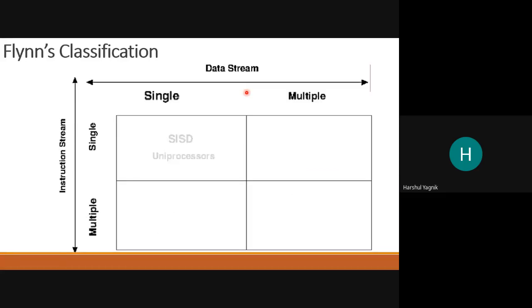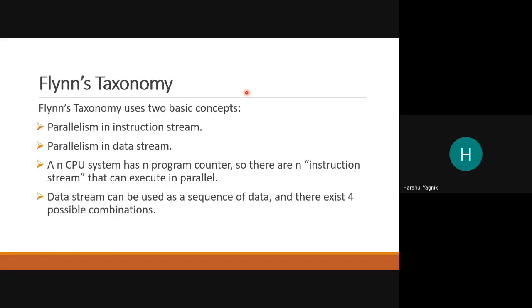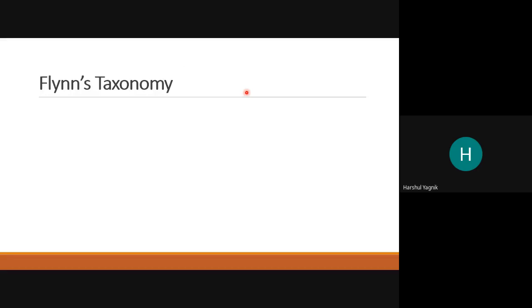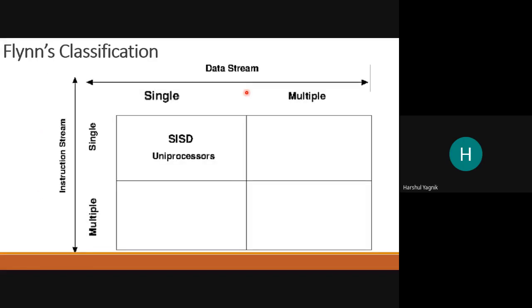Okay, the question is that in SISD there is no parallelism. Correct. The name itself is uniprocessor. The question is, what is the classification of processors as per Flynn's taxonomy? So as per Flynn's classification of different processors which are possible, the first case is that there is no parallelism. That is SISD. There is no parallelism. And then different parallelism: parallelism on data, parallelism on instruction, then parallelism on both.